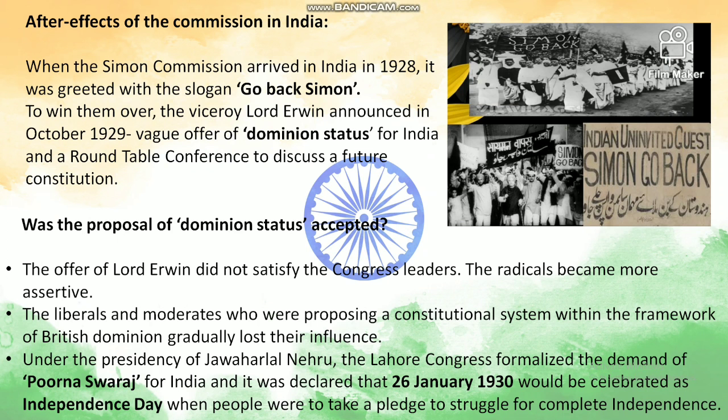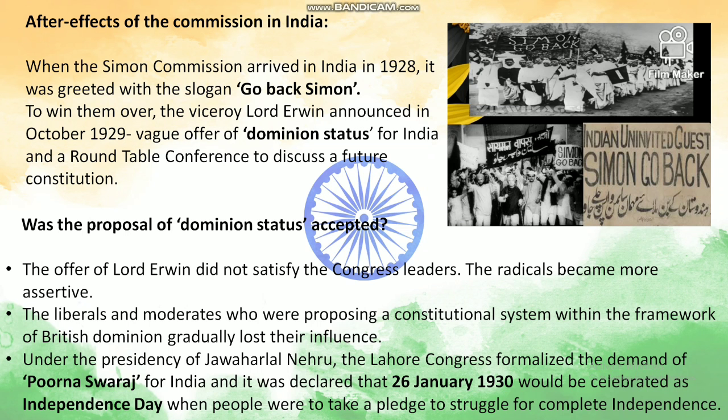So was it accepted? The offer of Lord Irwin did not satisfy the Congress leaders. The radicals became more assertive. Who were the radicals? You have done in the junior classes. Radicals were who wanted Purna Swaraj, full independence, and moderates and liberals were the ones who did not want absolute independence, but they wanted a constitutional framework within the country itself.